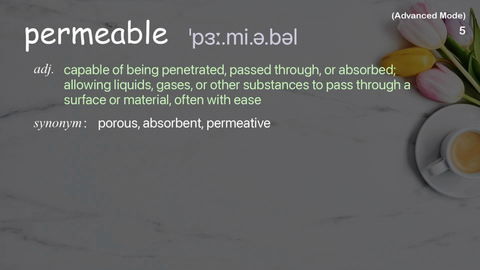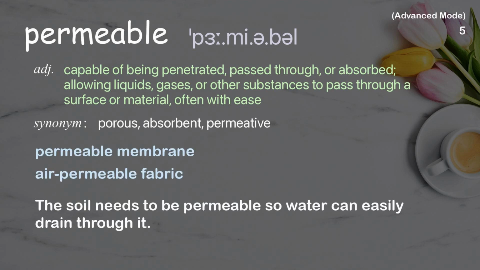Permeable. Capable of being penetrated, passed through, or absorbed, allowing liquids, gases, or other substances to pass through a surface or material, often with ease. Examples: Permeable membrane. Air permeable fabric. The soil needs to be permeable so water can easily drain through it.